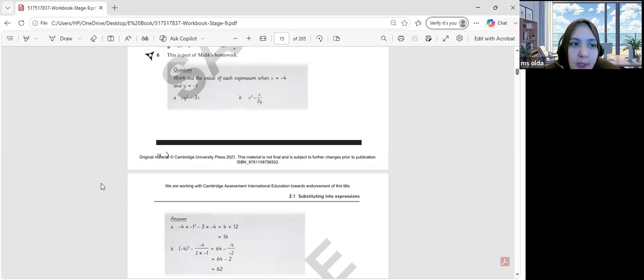There is already an answer here, Hakim. For part A, he already inputs, or substitutes, the values x equals negative 4 and y equals negative 1.